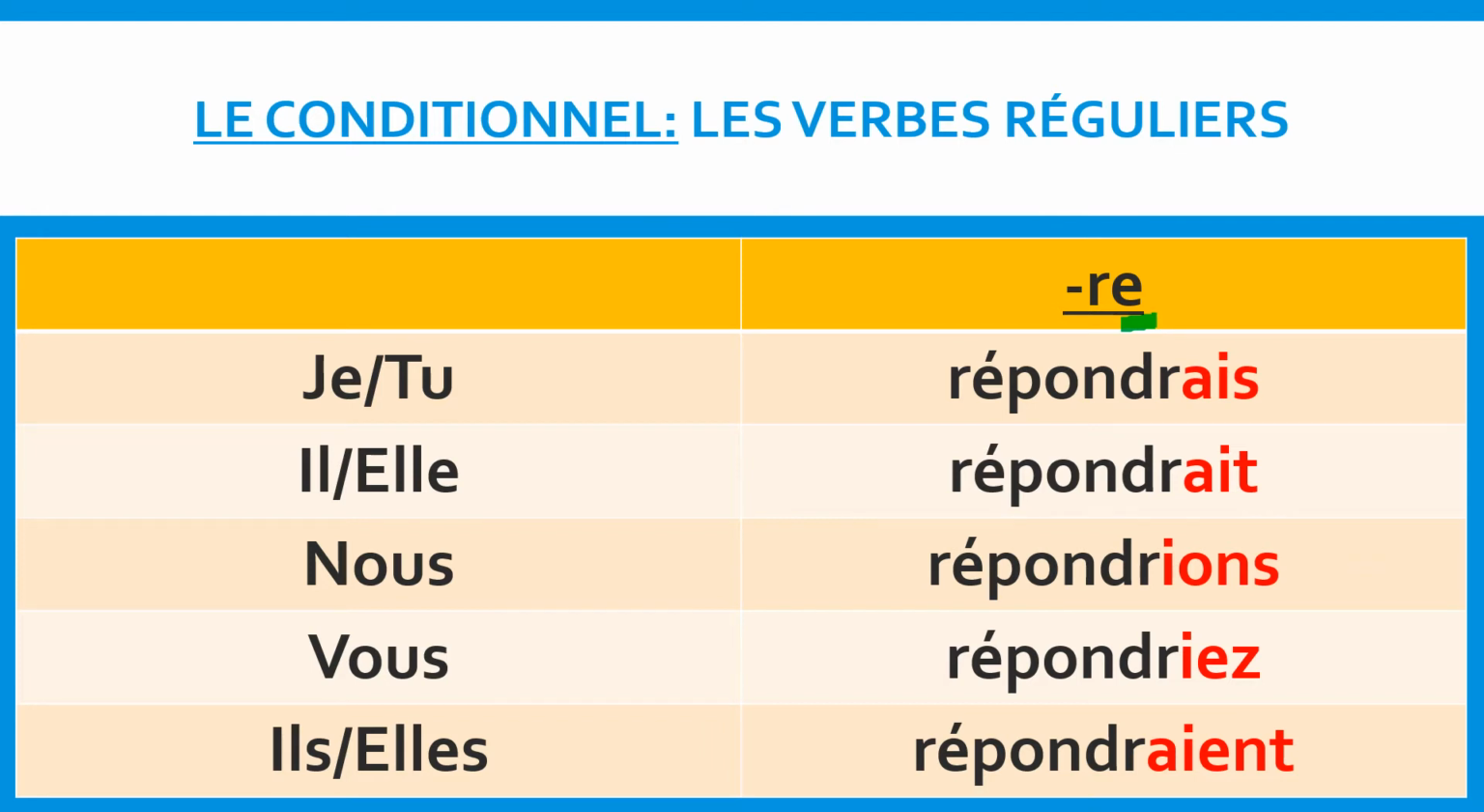In terms of pronunciation, you would still be rolling the R's when pronouncing regular RE verbs in the conditionnel. So for example, je répondrais, nous répondrions, vous répondriez. So in short, when conjugating regular RE verbs in the conditionnel, remember to drop the E at the end of the regular RE verb before you add your imparfait endings to it.